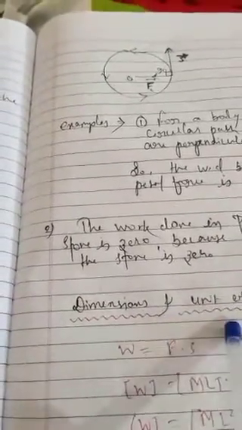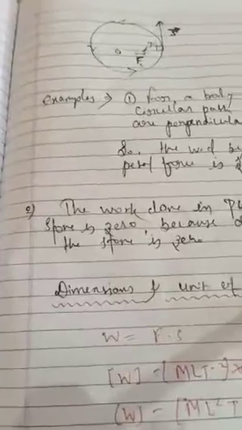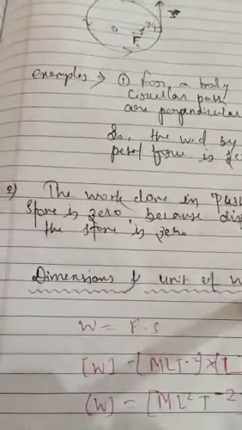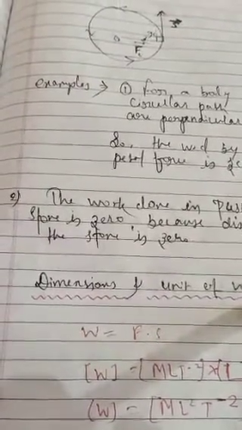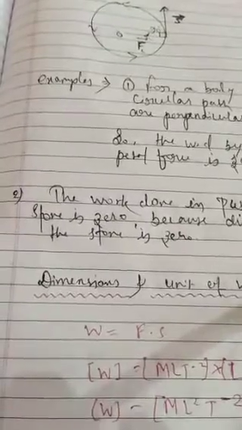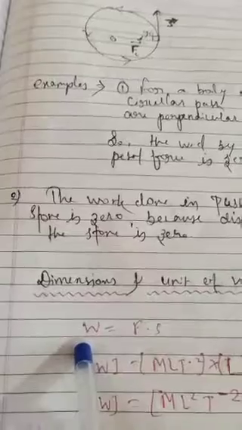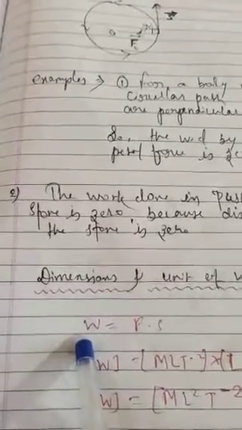So what is the dimension and unit of work done? Unit of work done is the Newton meter because work done is equal to force into displacement. But Newton meter is equal to joule. Is it clear, children? And dimension.